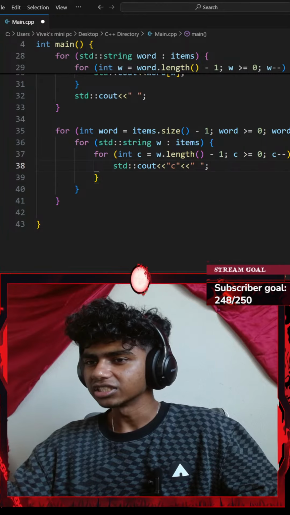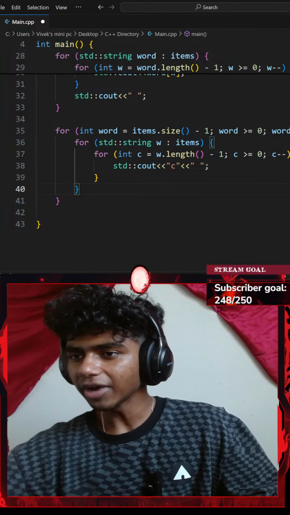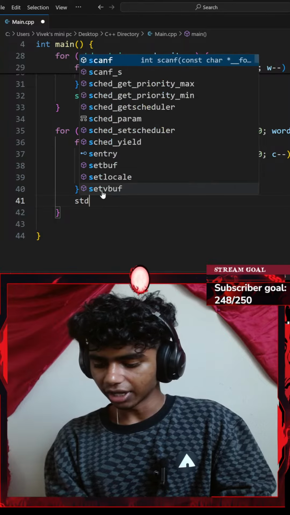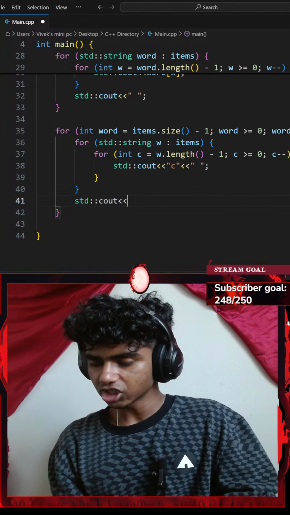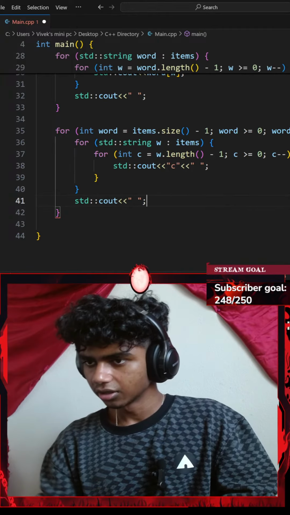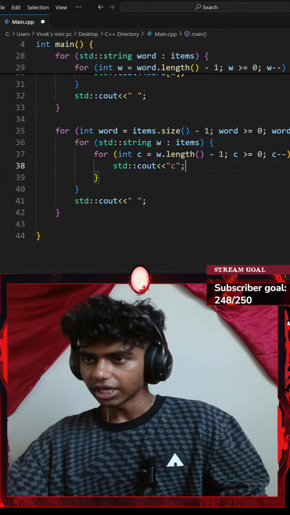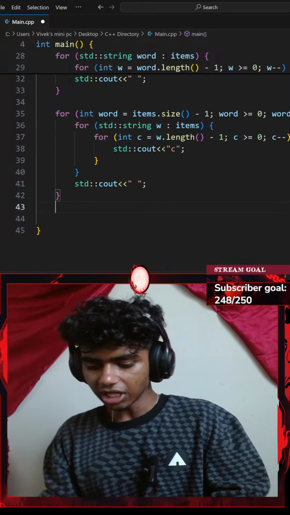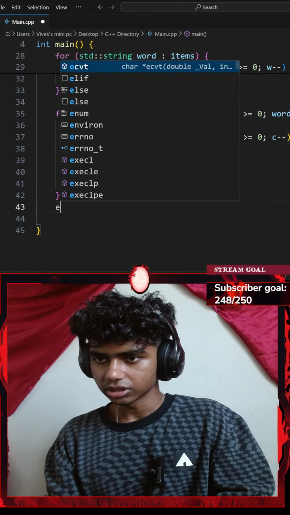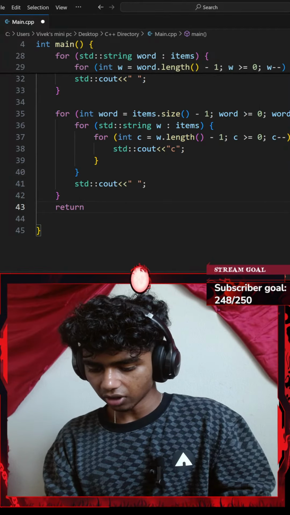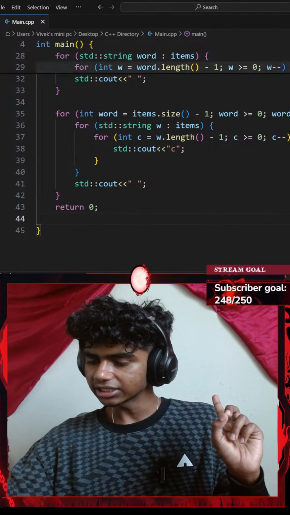Alright, perfect. And then outside my inner for loop, let me go ahead and add a standard console output with an insertion operator of an empty space. There we go. Let me remove the space from here. Actually, let me go ahead and return 0 real quick. So return 0. Now if I hit Control S and save the code.